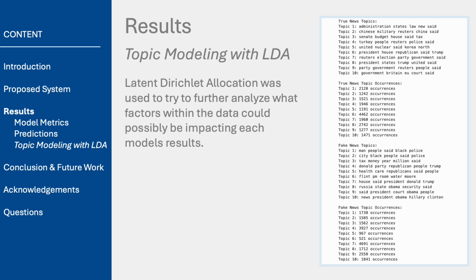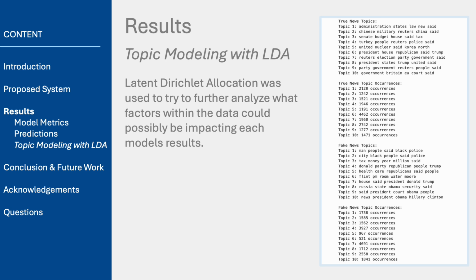To further understand why the XGBoost model was misclassifying certain articles, I used latent Dirichlet allocation, or LDA topic modeling, to analyze the topics in both true and fake news articles. The analysis revealed that true news articles often focused on political terms like president and Senate, while fake news articles were more likely to include words like Trump, party, and police, which can be more emotionally charged.